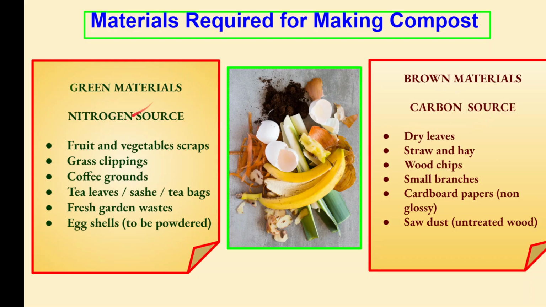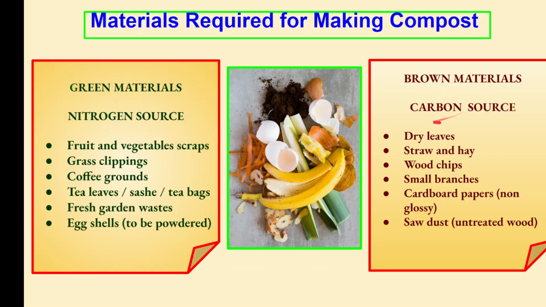So for green material as a nitrogen source, you can use fruit and vegetable scraps, grass clippings, coffee grounds, tea leaves, sachet or tea bags, fresh garden waste materials, and eggshells. This is to be powdered. You should not add a full eggshell, as in the picture. You should make it a powder and add. So you can see all these waste materials.